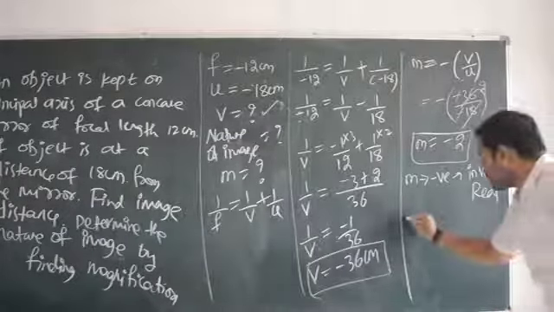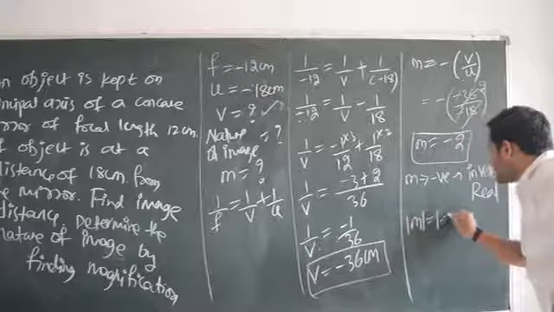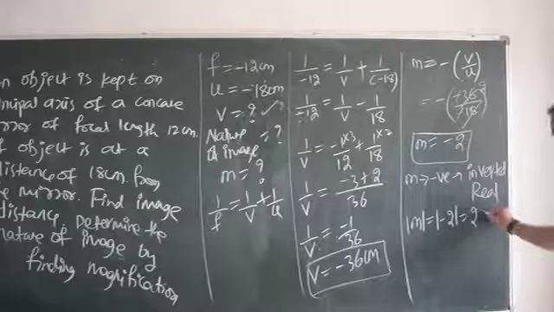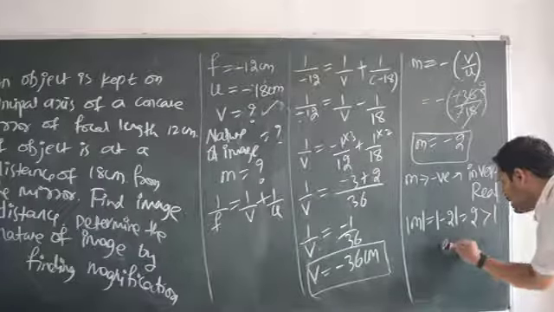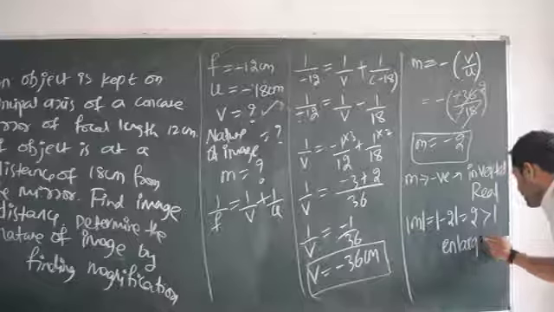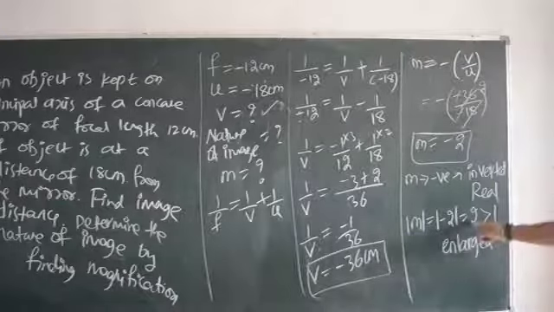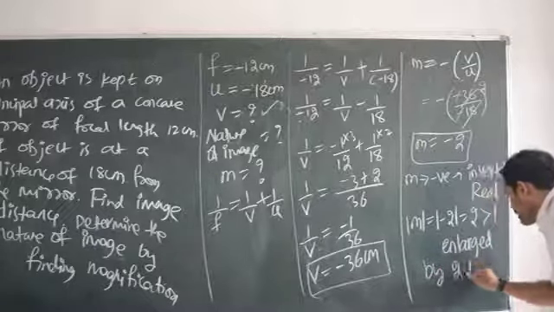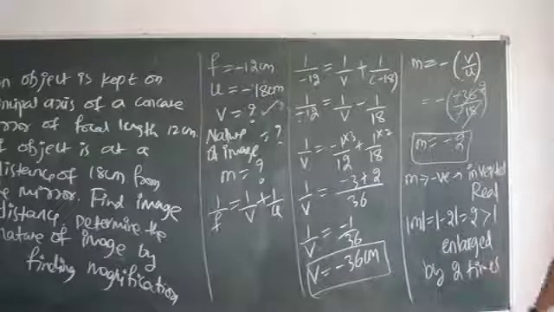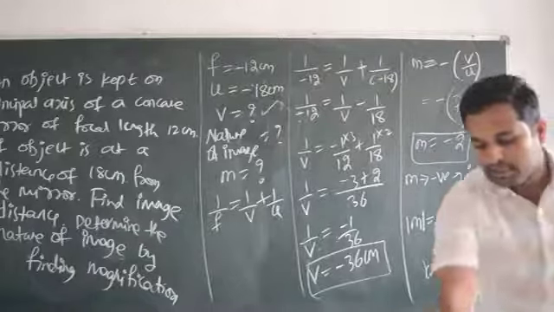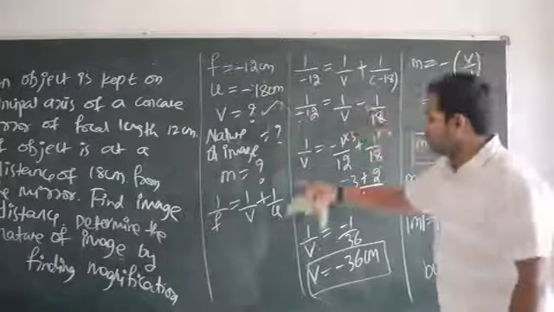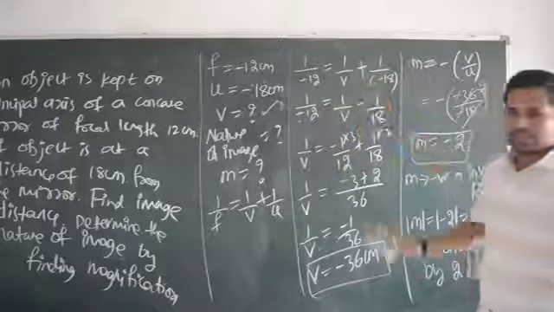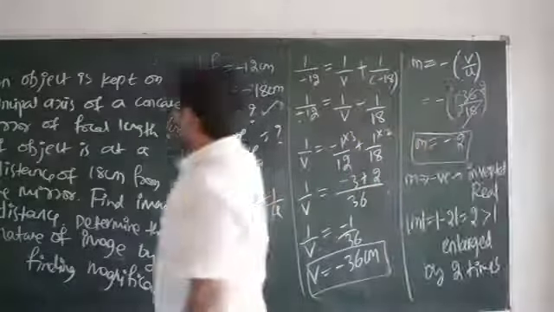Now check for magnitude of M. Magnitude of M is equal to magnitude of minus 2, which is equal to 2. I have to remove the negative sign. So it is greater than 1. So that's why the image is enlarged. It is greater than 1 means enlarged. And the value of magnification is 2, right? Enlarged by 2 times. Like this also you can write. Very simple question. You have to be very careful while using these sign conventions. Whatever plus is there, you have to mention that. Okay. Please make a note of all these things.